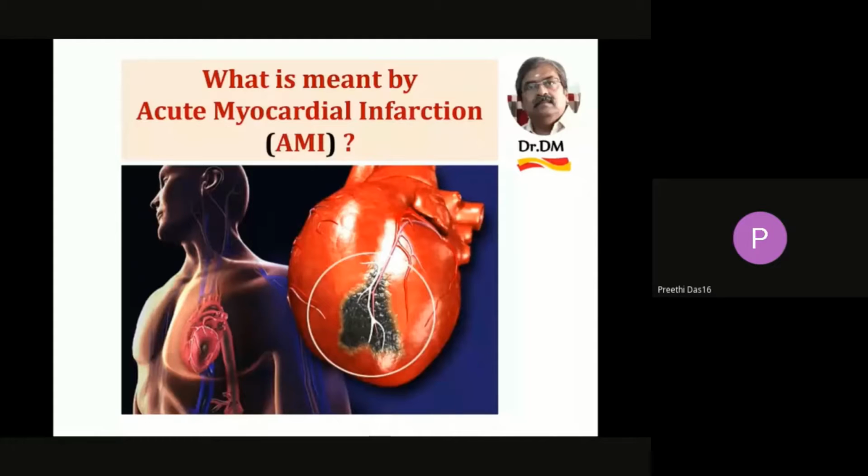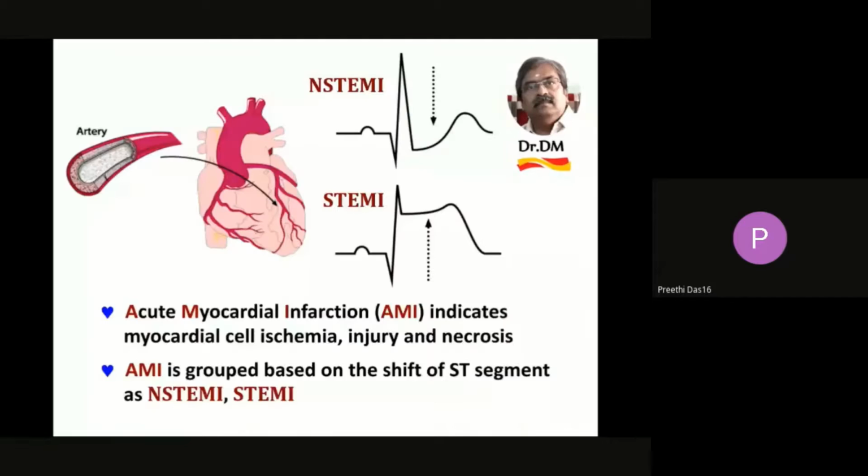What is meant by acute myocardial infarction? Acute myocardial infarction means that the myocardial cells have died. Cell ischemia injury has now gone on to cell death or necrosis. So once again, based on this shift of the ST segment, is it going up or going down? It is called non-ST elevation MI or ST elevation MI.